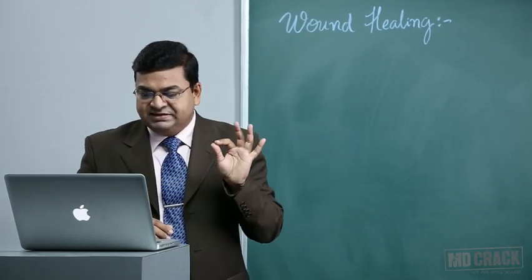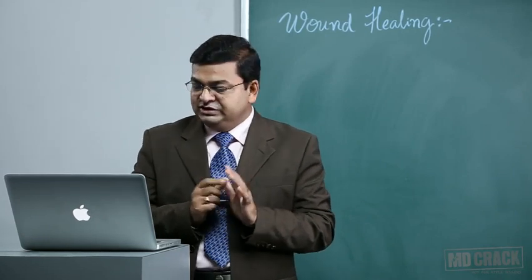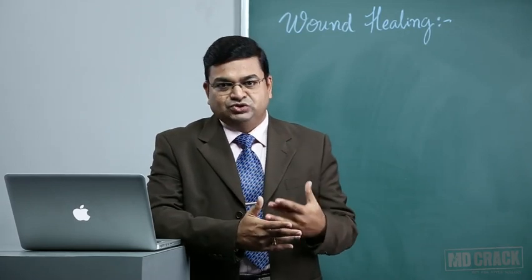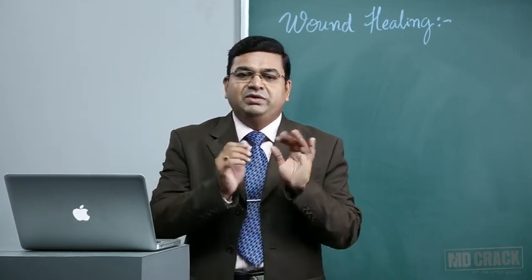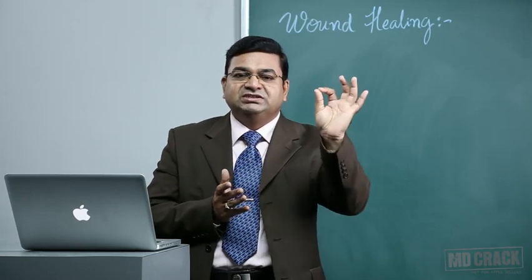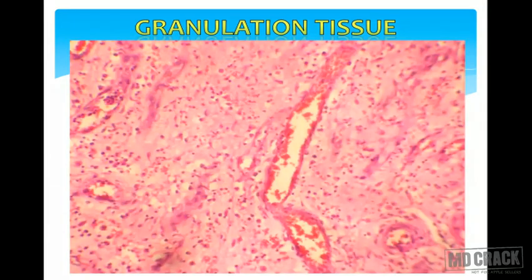Granulation tissue appears soft, granular, and beefy red. It's all because of the fragile blood vessels underneath. The newly formed blood vessels are very, very leaky. The basement membrane will not be so intact. Once you touch, they start bleeding. And the granulation tissue is always edematous due to the passage of fluids as well as proteins and RBCs.